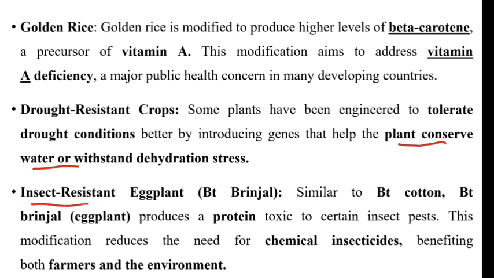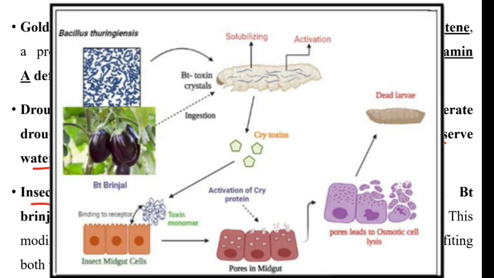Okay, next is insect resistant plants like Bt brinjal. Bt means Bacillus thuringiensis. Bt cotton, Bt means Bacillus thuringiensis.